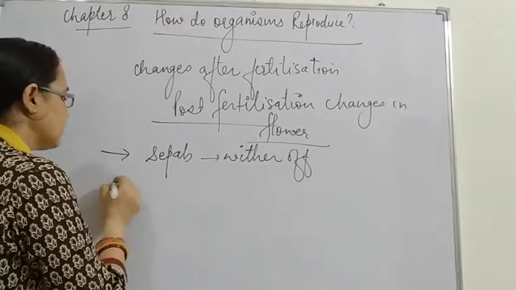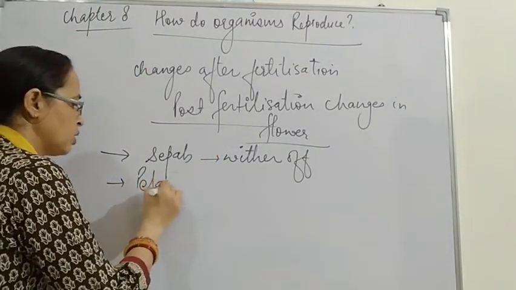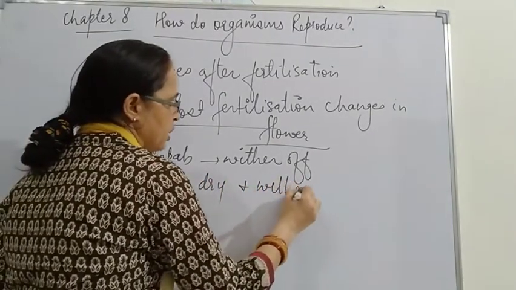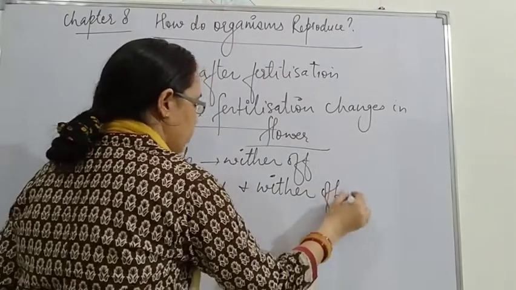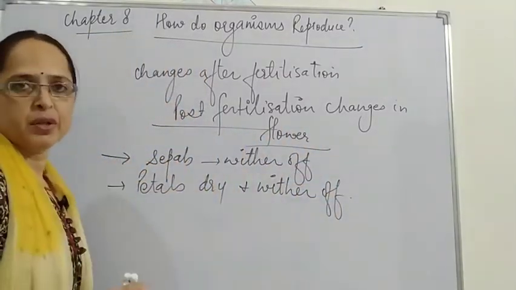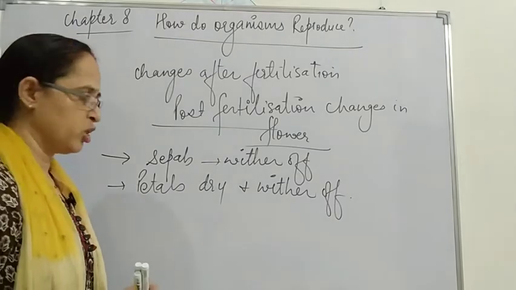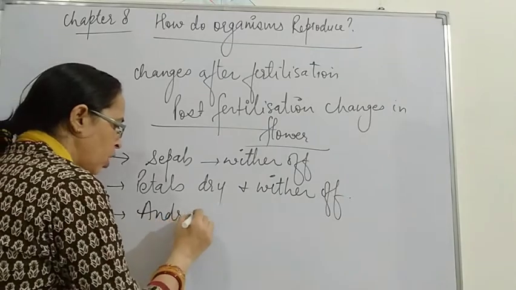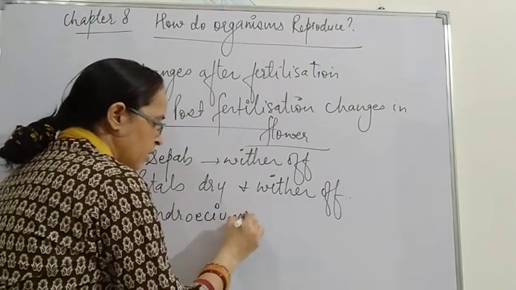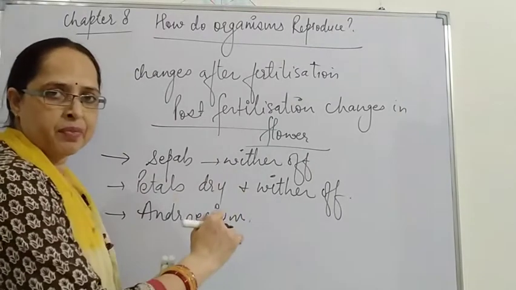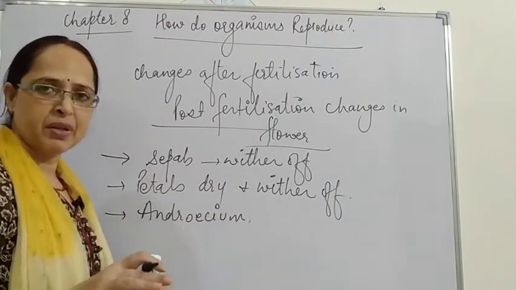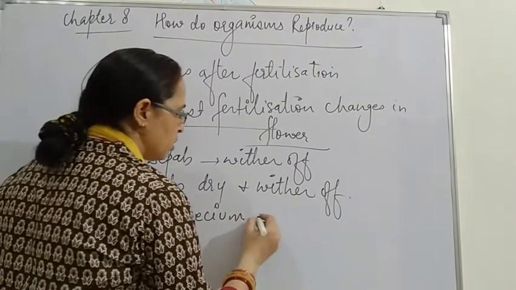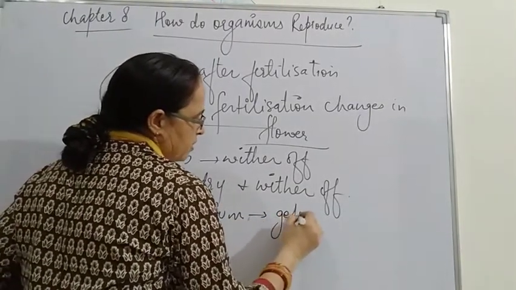Then second, petals also dry and wither off. That means they shed off after drying because they are of no use. They have played their role of attracting insects for pollination. Then androecium, or we say stamens, are also of no use. They have done their work, pollen grains have been formed and the fertilization process has occurred. So androecium also dries.